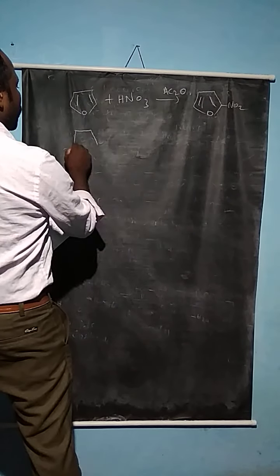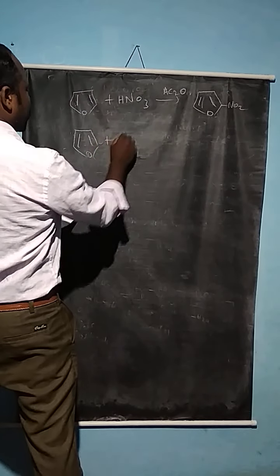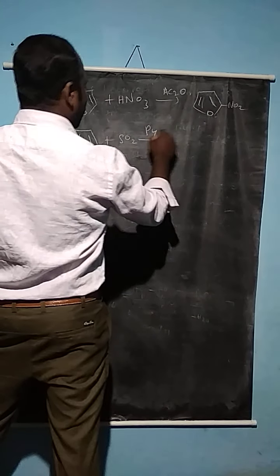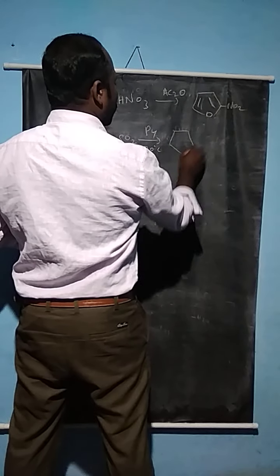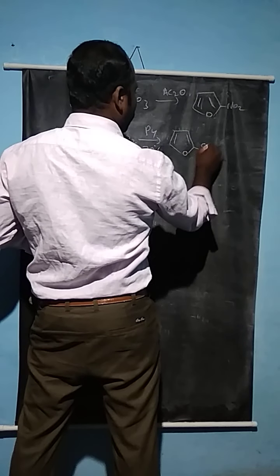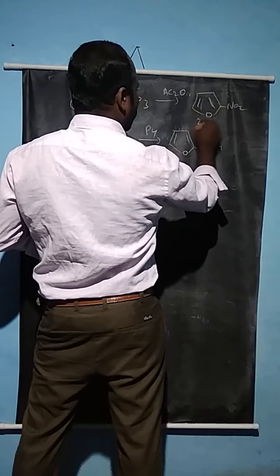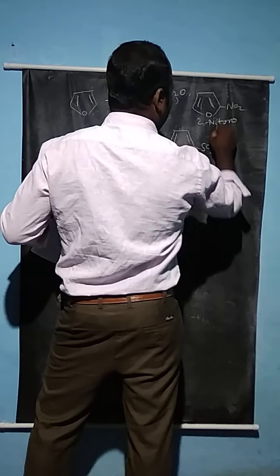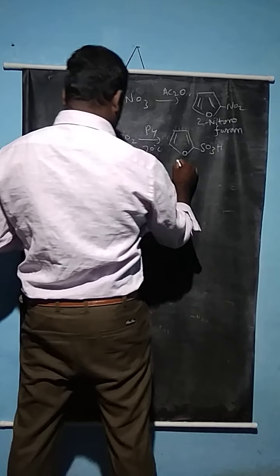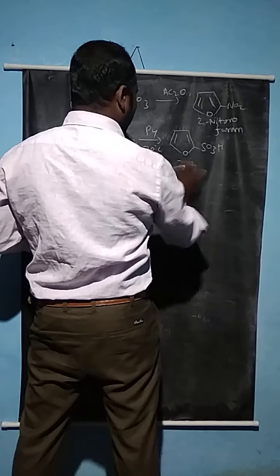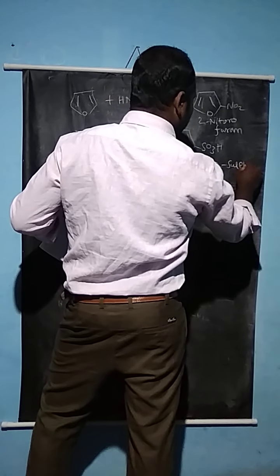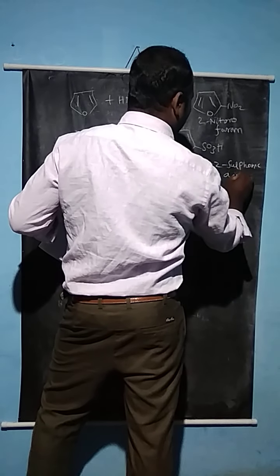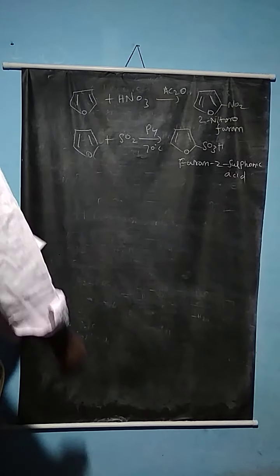So the furan compound reacts with sulfur trioxide in the presence of pyridine. In the presence of pyridine at 70 degrees Celsius, furan-2-sulfonic acid is usually formed. So here the SO3H, the 2-nitrofuran and furan-2-sulfonic acid. So this compound is easily formed when the second position is occupied by any one of the electrophilic substituents.